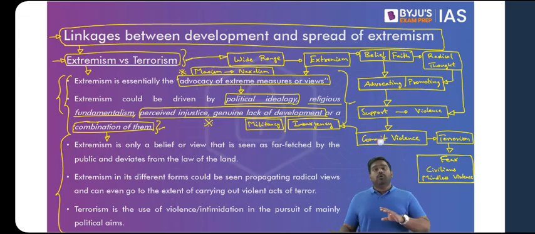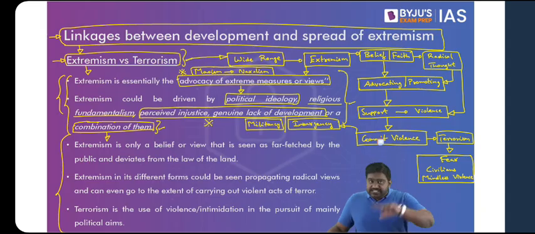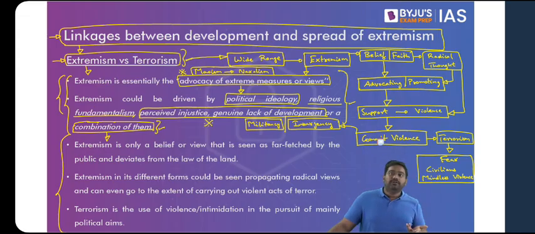Is that clear? So you can say that all terrorists are extremists, all insurgents are extremists, but not all extremists are insurgents or terrorists. I hope you understood the statement. Now, just because someone believes in a radical thought, you can't simply arrest them. Police cannot simply arrest a person who believes in a radical ideology. Is that clear? That itself is not a violation of the law of the land. If someone acts upon it, if someone is advocating, promoting a radical ideology, if someone is supporting violence, if someone is committing insurgency or terrorism, then that violates the law of the land.